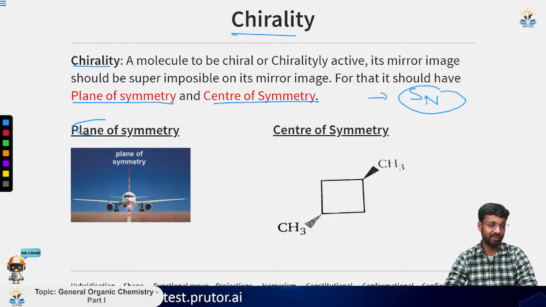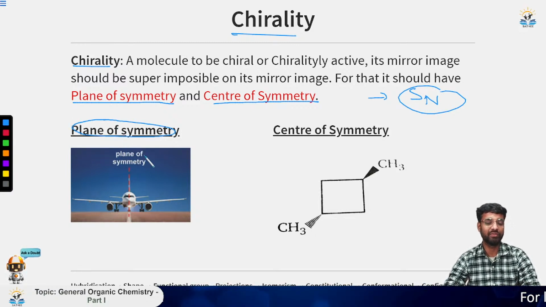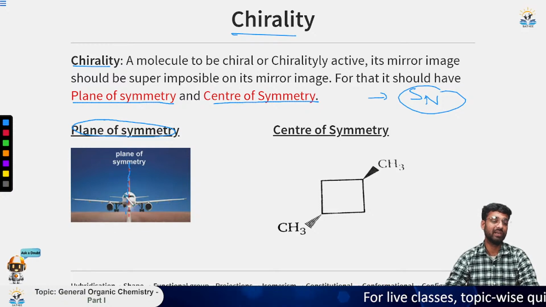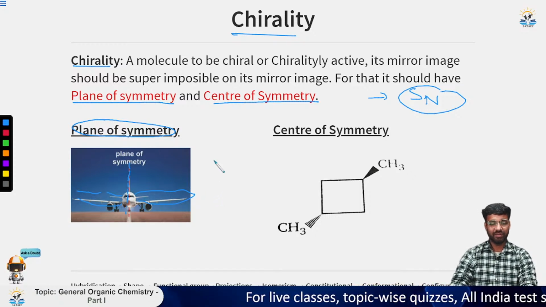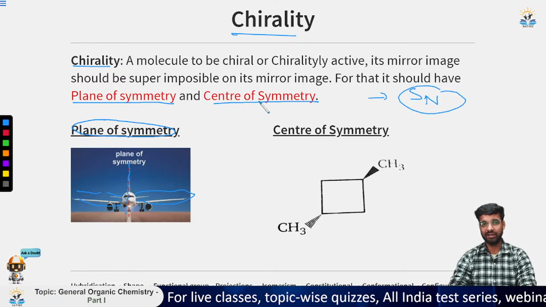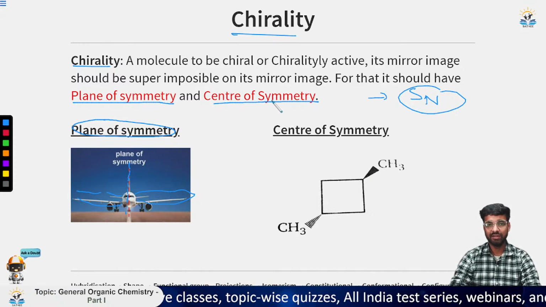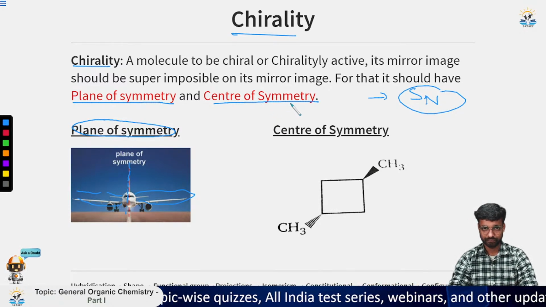Now what are the two elements of symmetry that should be considered? The first one is plane of symmetry. So suppose you have a molecule and you can cut it by a single plane. Then it has a plane of symmetry. You can see very clearly that this part and this part are both the same. So what happens if we look at these two? If something has both plane of symmetry and center of symmetry, it means that its mirror images are superimposable.